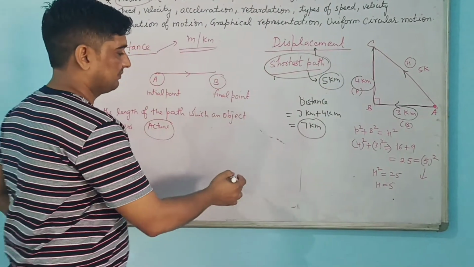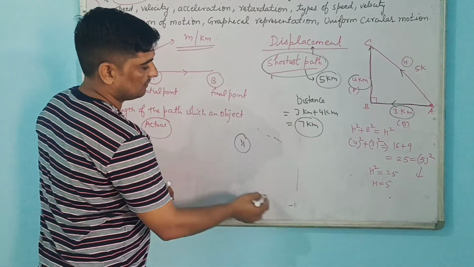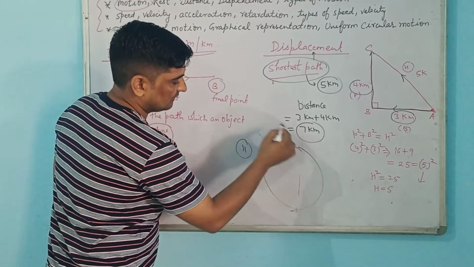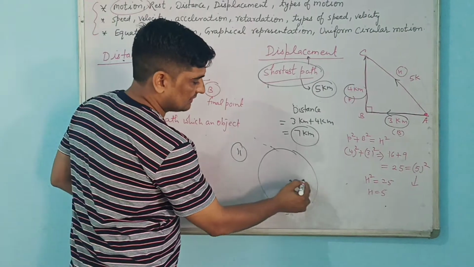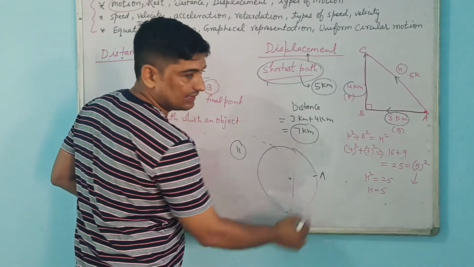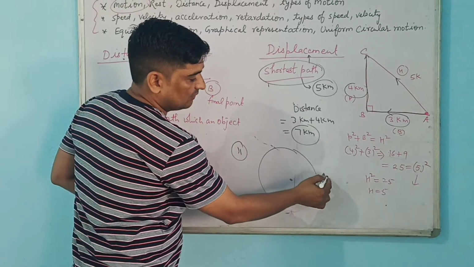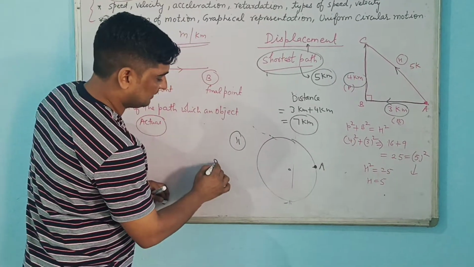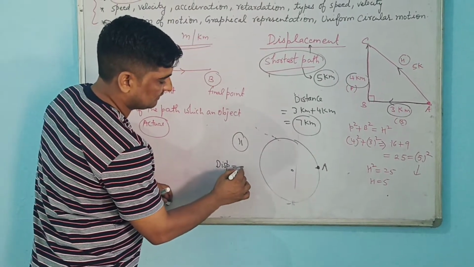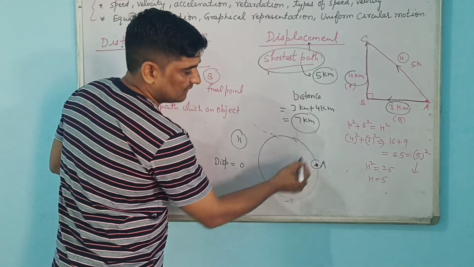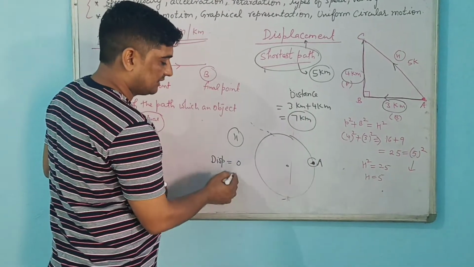We'll take one more example. If you are moving in a circular path or in a circular track, there also you can see this application. Suppose some person is starting from point A. After taking a round, again he is coming back to point A. That time displacement will be 0, because he has started from A and ended at A. So displacement will be 0.